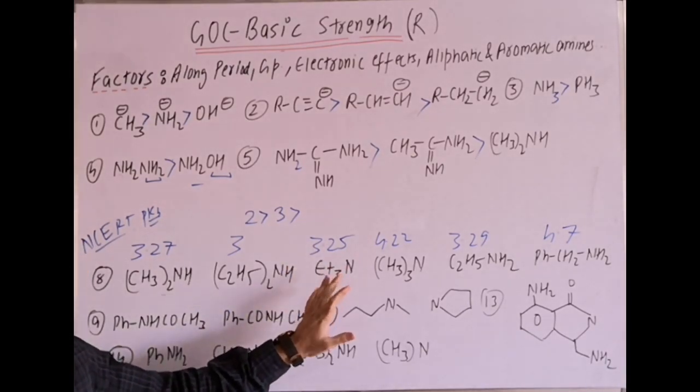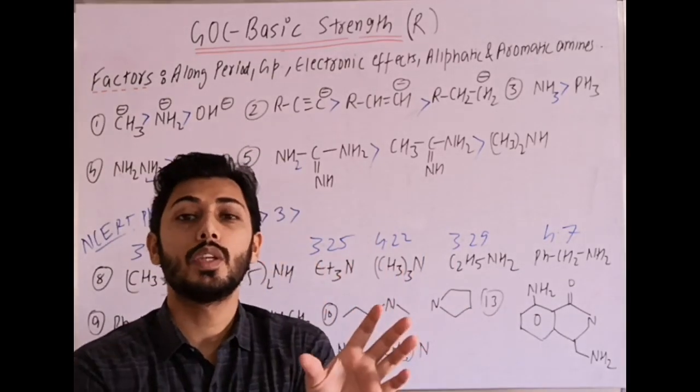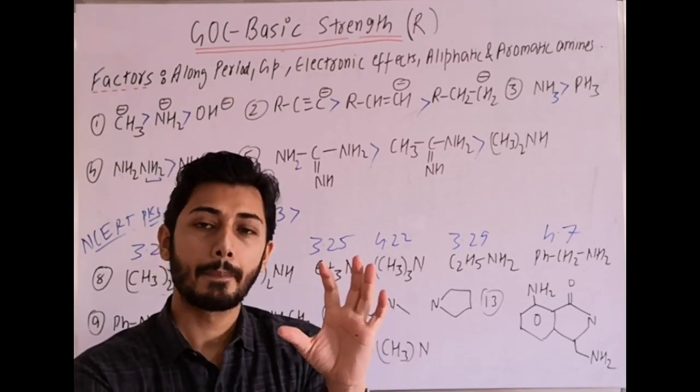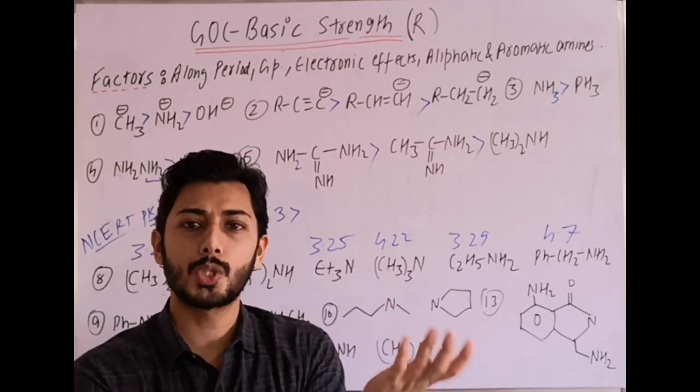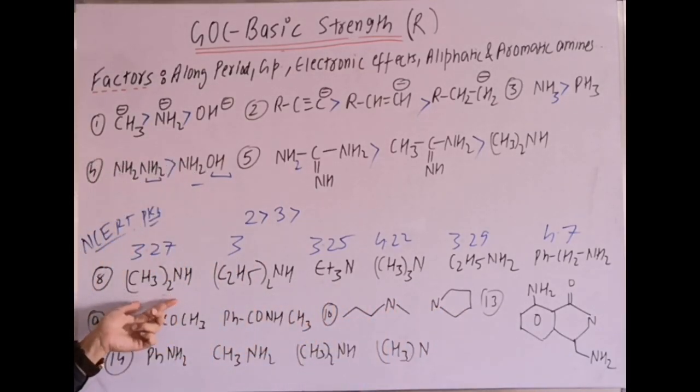So do not get confused between tertiary and secondary. When we compare tertiary and secondary, we always take the same alkyl group. That is why we are using NCERT data here, because here the tertiary is ethyl, and here it is secondary but methyl.